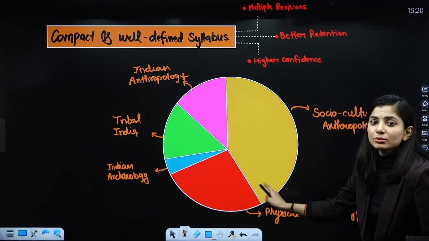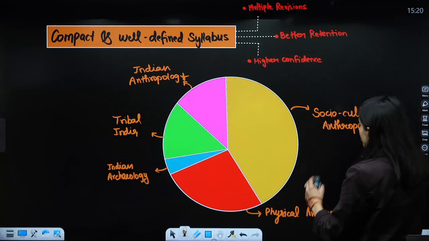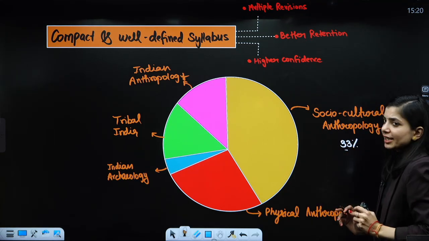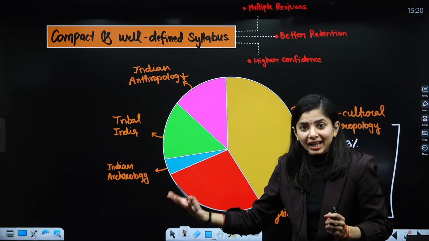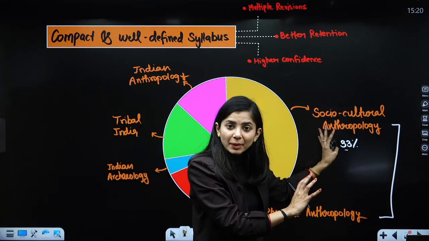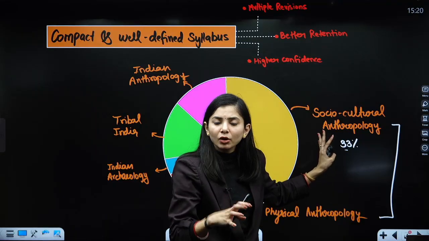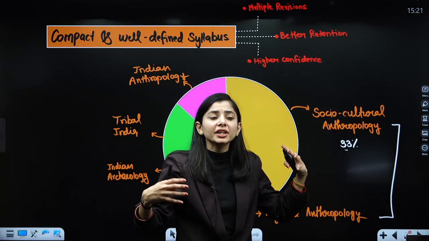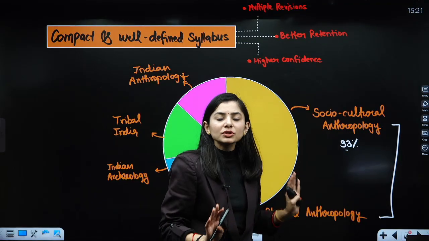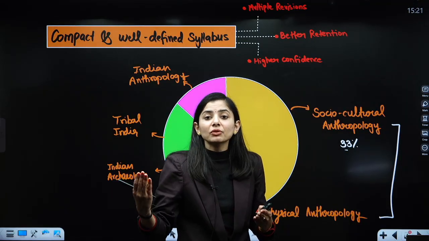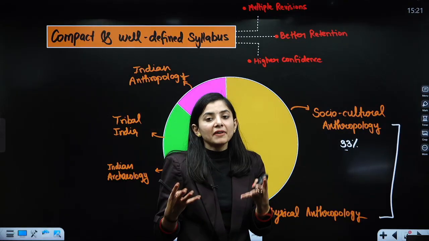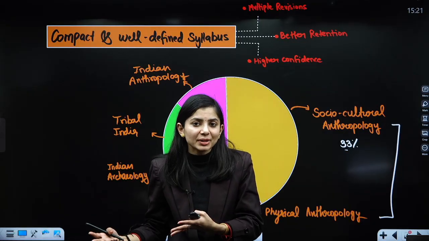As you can see in terms of the syllabus, socio-cultural anthropology constitutes 33% of the total syllabus of anthropology. It includes basic social aspects like family, marriage, culture, religion. It does not include the theoretical part, where you have to study some anthropologists and their views. That part is excluded. Here you have to study the basic aspects of religion, the functions of religion, the functions of marriage, the functions of family, what things affect the family, the disintegration of the family system, and so on.